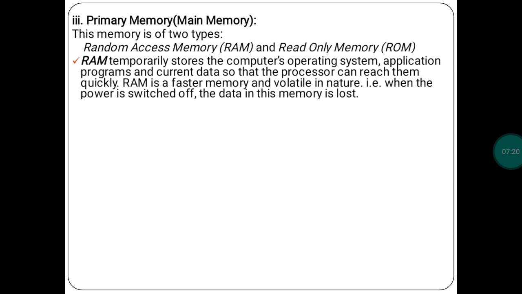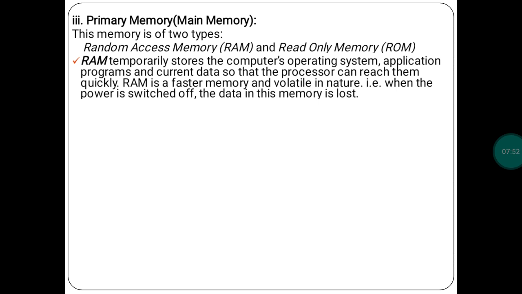See, in this, RAM temporarily stores the computer's operating system, application programs and current data so that the processor can reach them quickly. The name itself implies random access memory.